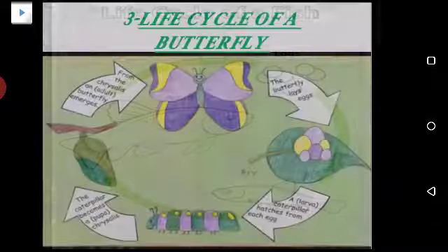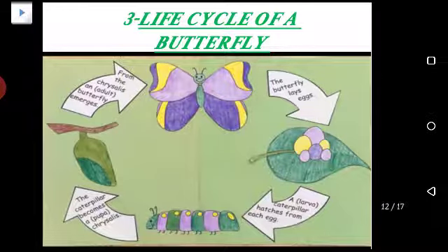The third life cycle we're going to read is the life cycle of a butterfly. Okay, as we all know, the life cycle of most animals and insects begins with eggs. So now look at those eggs on that leaf. What comes out of those eggs? Yes, a caterpillar. You have also seen a caterpillar, and you can see it over here in this picture. Okay, now this caterpillar does a strange thing. It makes a covering around it, and it remains inside that covering, just like you can see this green thing. This is called a cocoon. What is it called? Cocoon.